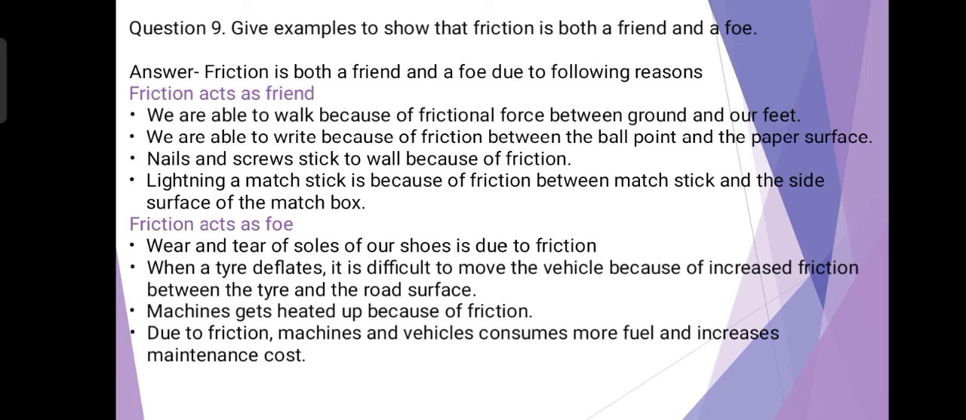Friction acts as foe. First, wear and tear of soles of our shoes is due to friction. Second, when a tire deflates, it is difficult to move the vehicle because of increased friction between the tire and the road surface. Third, machines get heated up because of friction. Fourth, due to friction, machines and vehicles consume more fuel and increase maintenance cost.